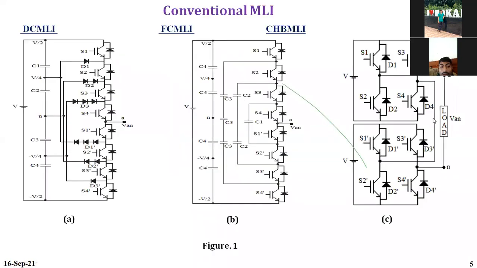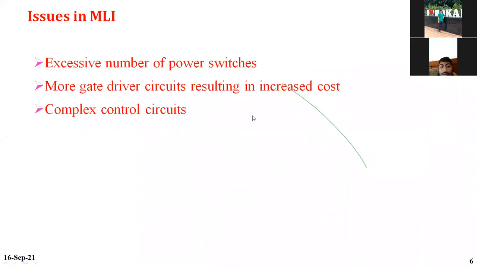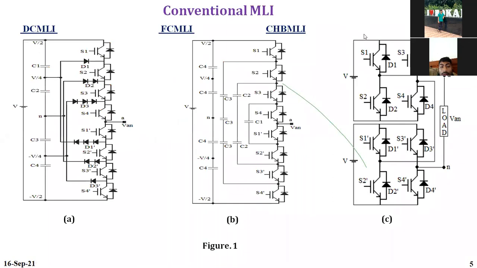So this is the conventional multi-level inverter, as I said earlier. So what are the issues in multi-level inverters? Though I am giving a lot of advantages of multi-level inverters, we are giving demerits also.